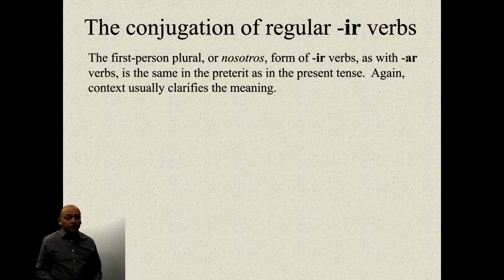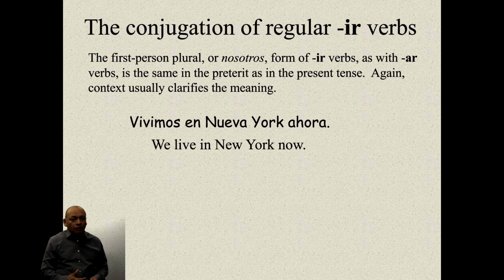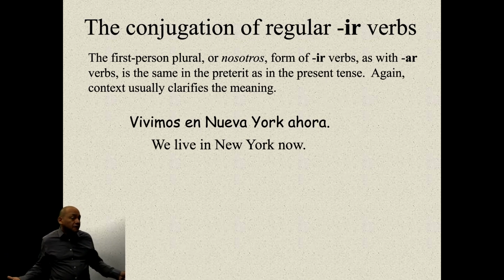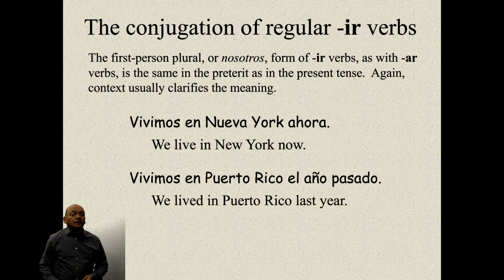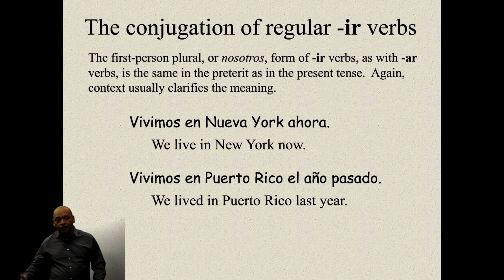So, the first person plural, nosotros form, of IR verbs is the same as with AR verbs in the present and the past, so here the context is important, right? So, vivimos en Nueva York ahora. So, we live in New York now. Present tense, right? Vivimos en Puerto Rico el año pasado, right? So, we lived in Puerto Rico last year. That will tell you that it's a past tense sentence because of last year.